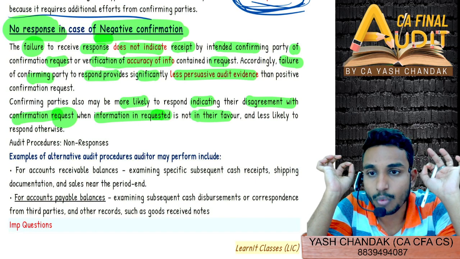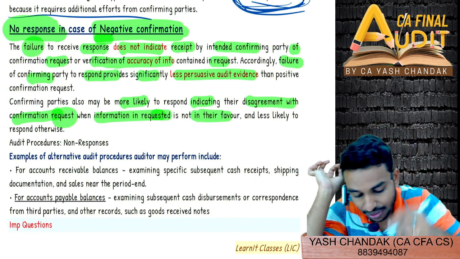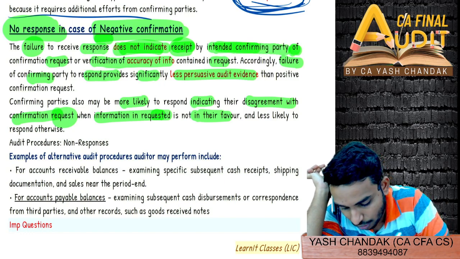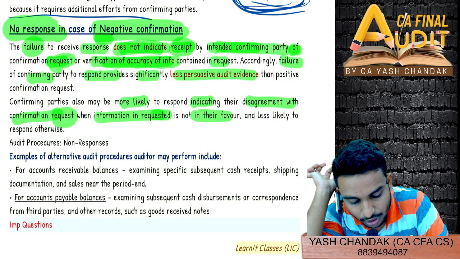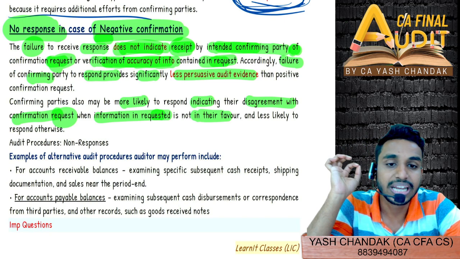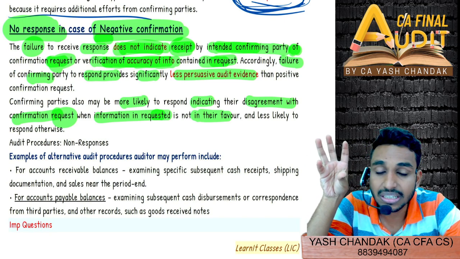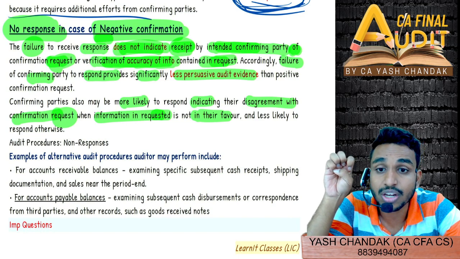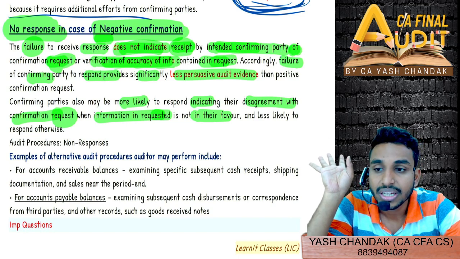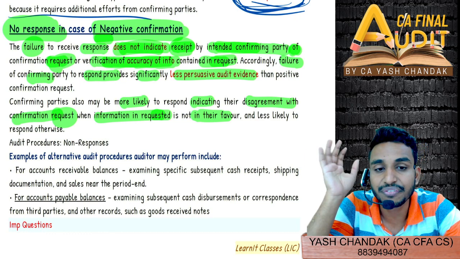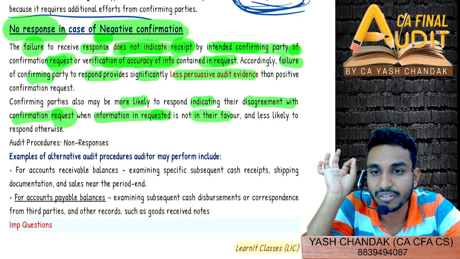However, they are saying that it does not indicate receipt by the intended confirming party of the confirmation request or verification of accuracy of information contained in the request. That means they are questioning negative confirmation: we cannot directly say that it is okay to take this as evidence that this is the balance as at 31st March 2023. Why?